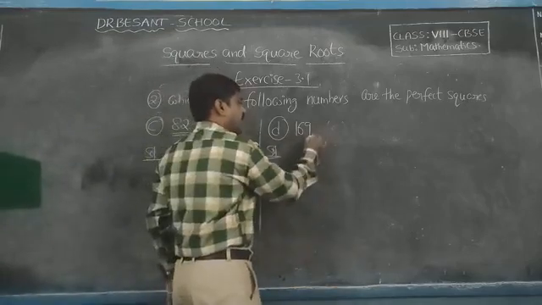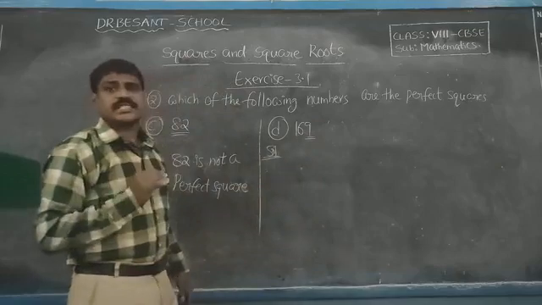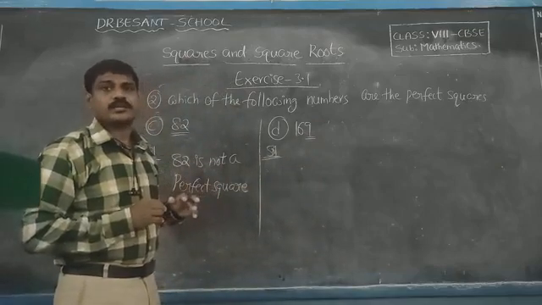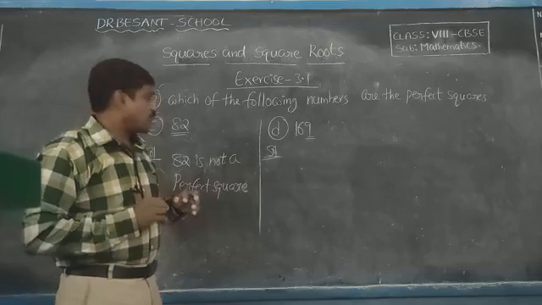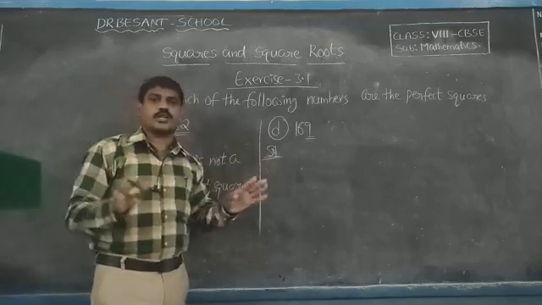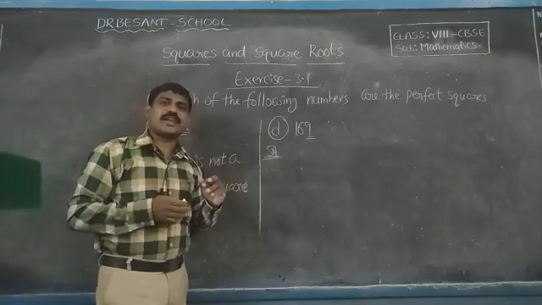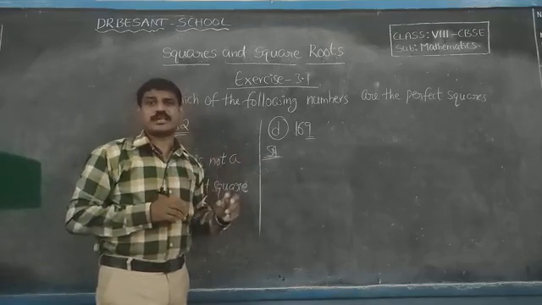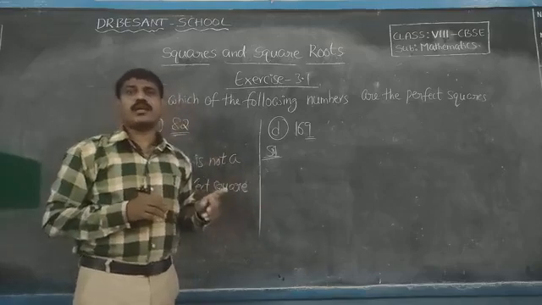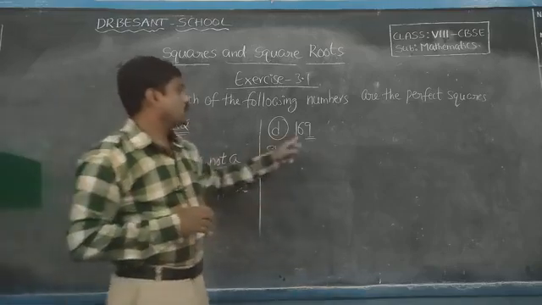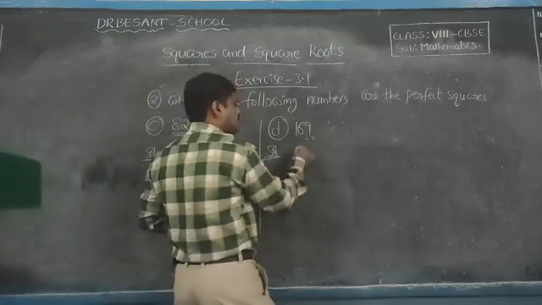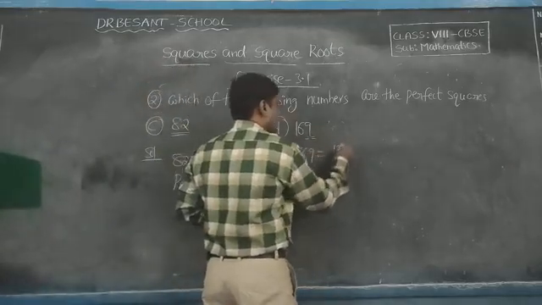Next, we know that 169 ends with the digit 9. That's why we have to check whether it is a perfect square or not. Numbers like 2378 need no checking; other than those, we have to do it through the prime factorization method. So we know that 169 means 13 into 13.